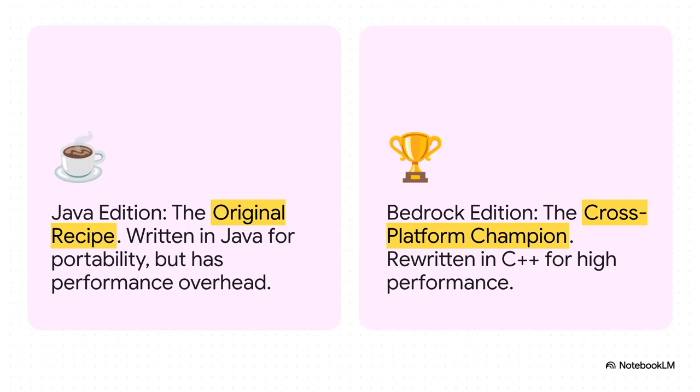This right here is the root cause of every single difference we're about to talk about. It all comes down to the code. Java Edition, the original recipe, uses Java. It's a language that's famous for being able to run on pretty much any computer. But that flexibility comes with a bit of a performance cost. Bedrock, on the other hand, was rebuilt from the ground up in C++. This was a game changer. C++ gives developers way more direct control over the hardware, which was the whole point. They needed it to run efficiently on everything from a powerful Xbox down to a simple smartphone.